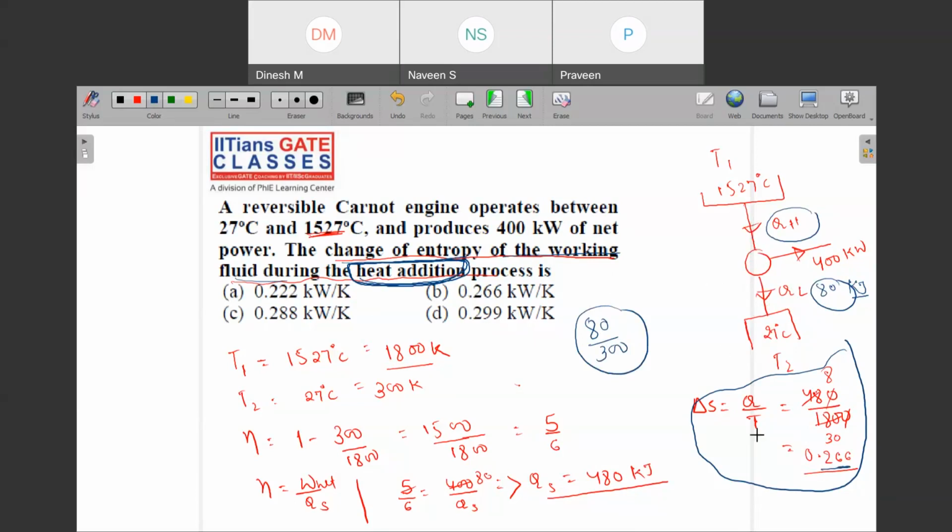This is the entropy change during the heat addition, but the difference between here and here, you have this much of entropy, here you have 0.266. So the difference between these two will tell you the overall entropy change. Okay, and this difference is nothing but the entropy which has got generated.